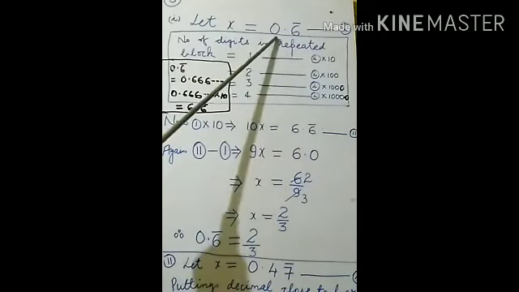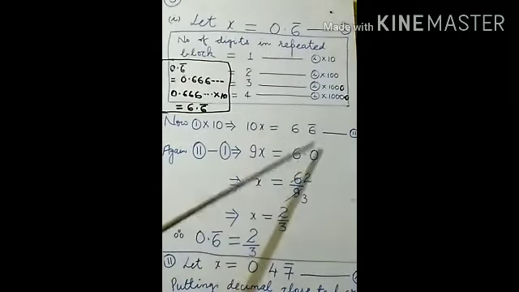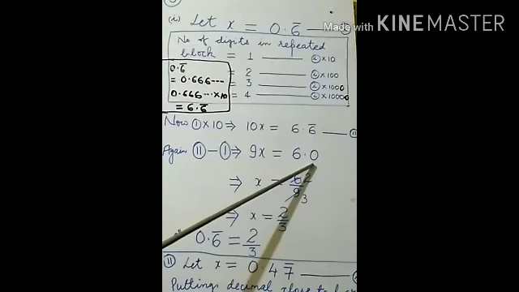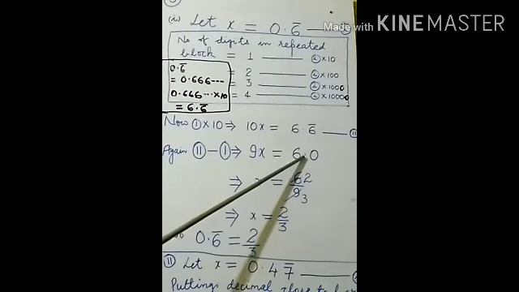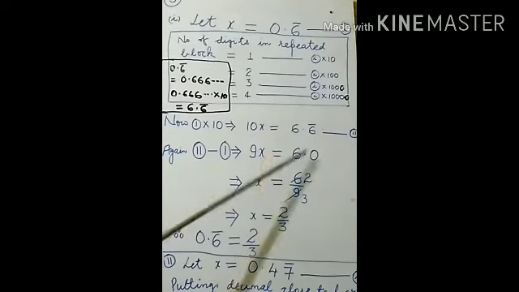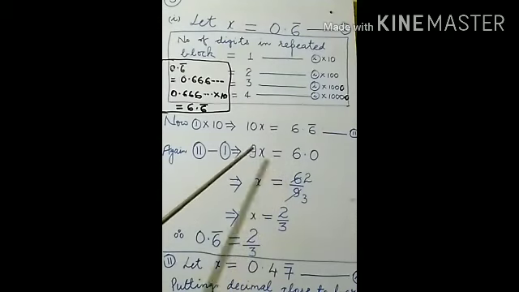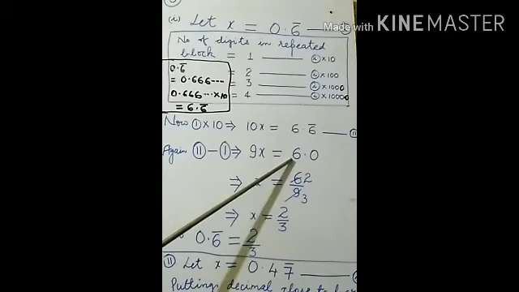Now 6.6 bar minus 0.6 bar. So 6 bar and 6 bar will be cancelled, that will become 0. And point will be at the place of point. If 0 is subtracted from this 6, it will be 6. Now this one becomes 9x equals 6.0.